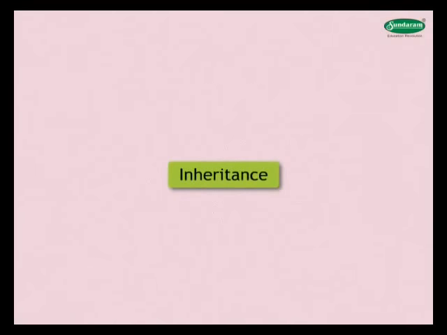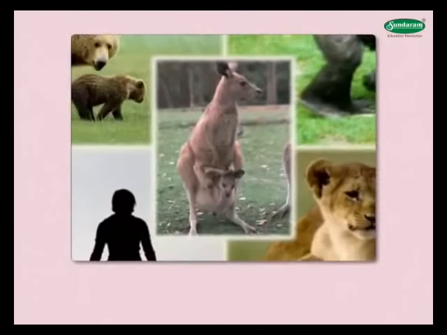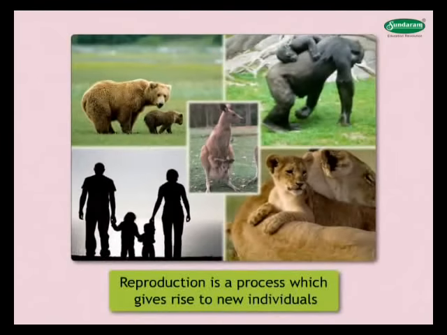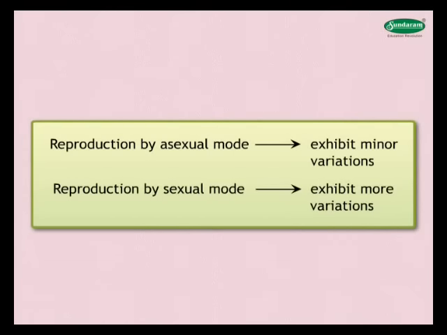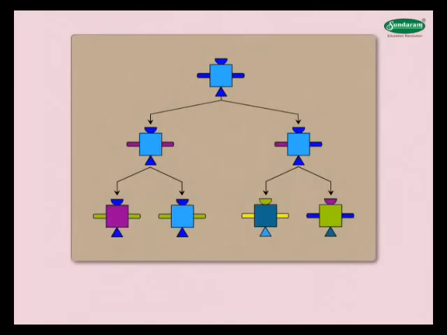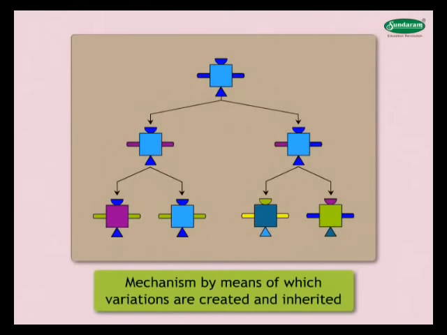Let us see what is meant by inheritance. We have already studied that reproduction is a process which gives rise to new individuals that are similar to their parents with subtle differences. Organisms that reproduce by asexual mode exhibit minor variations, whereas when the mode of reproduction is sexual, the variations are more. In this lesson, we shall deal with the mechanism by means of which variations are created and are passed on from one generation to another, or in other words, inherited.